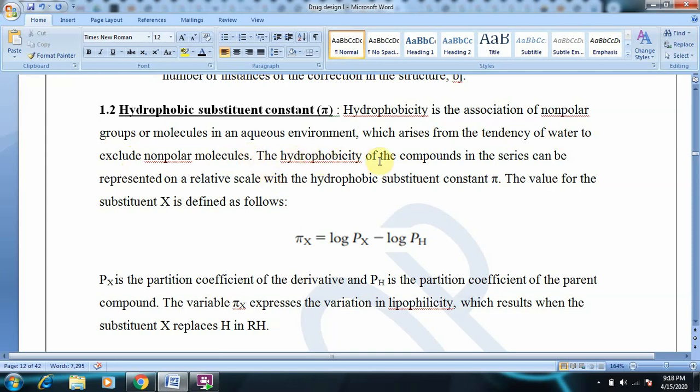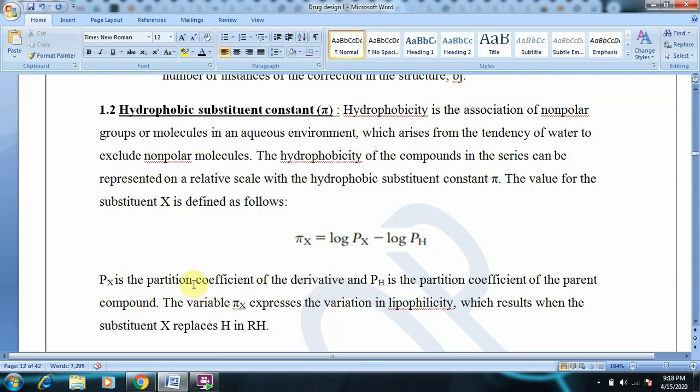The hydrophobicity of the compounds in a series can be represented on a relative scale with the hydrophobic substituent constant pi. What is pi? Hydrophobic substituent constant. And how do we find it? Pi x is equal to log Px minus log PH. And what are these Px, PH and pi x? We'll see. What is Px? Px is the partition coefficient of the derivative.